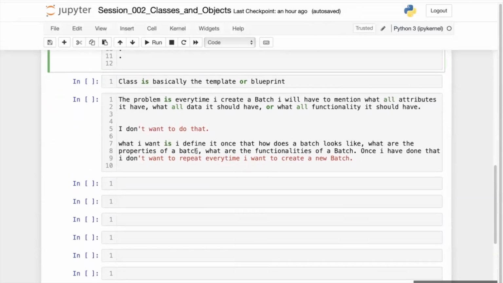So what I want is I define it once. What does defining it once mean? I am creating one template, or called a class, or you can call it a blueprint. Everything I have told you, the meaning of everything is class, or template, or blueprint. Yes, but generally we call it a class.